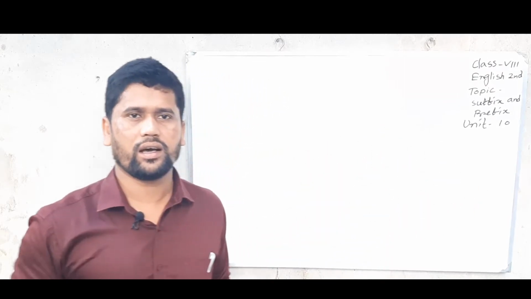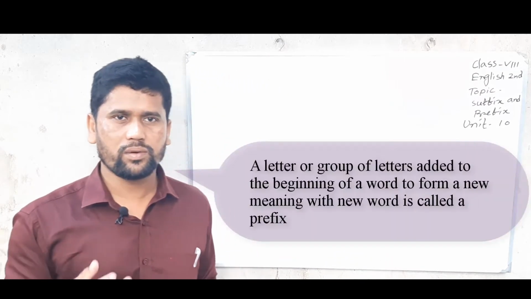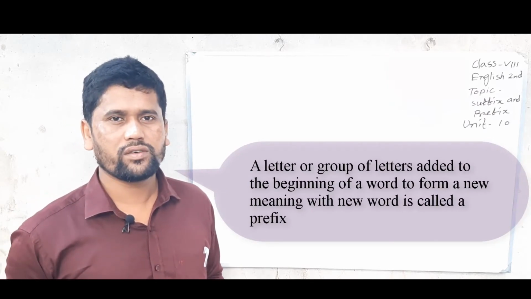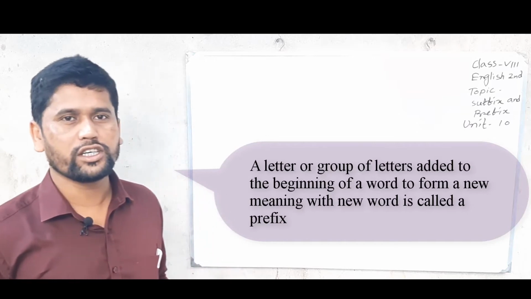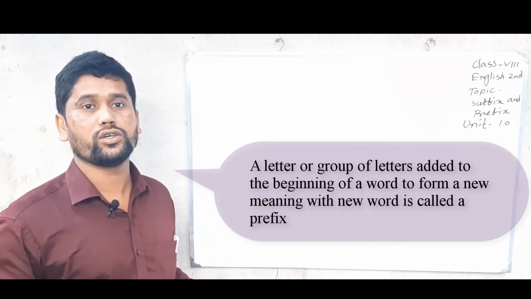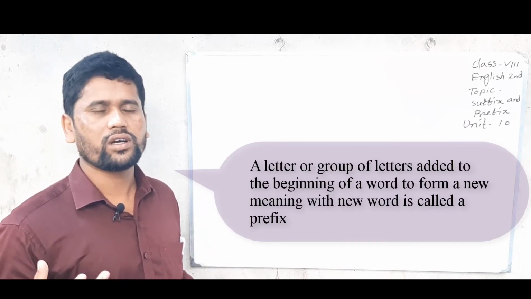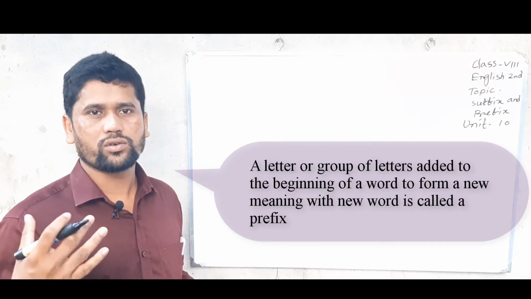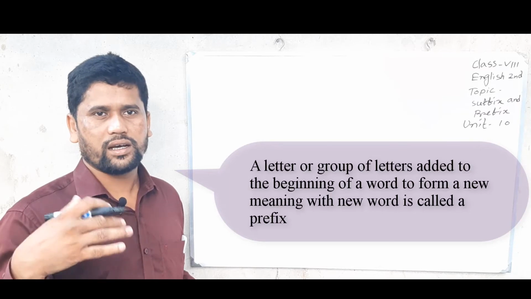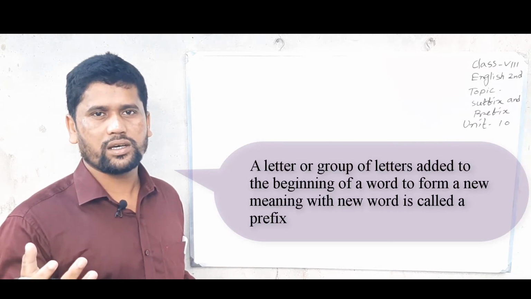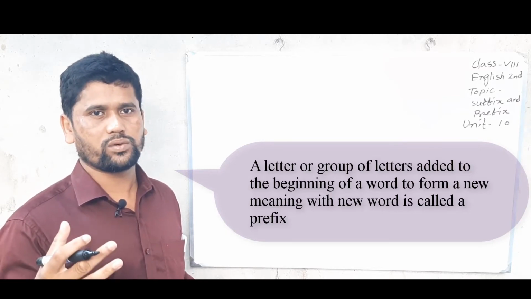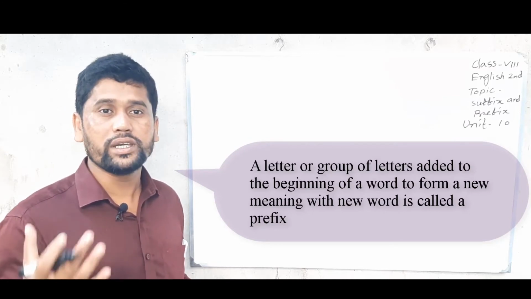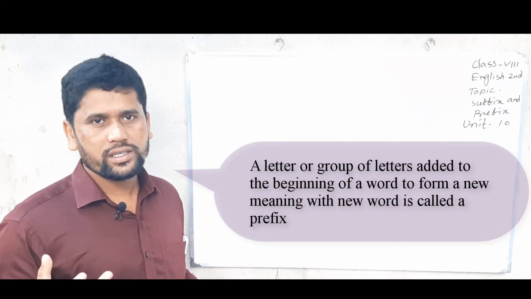Prefixes are letters or group of letters added at the beginning of a word to make a new meaning or new part of speech. When we add letters or group of letters at the front of the root words to make a new word or new meaning, we call it prefix.